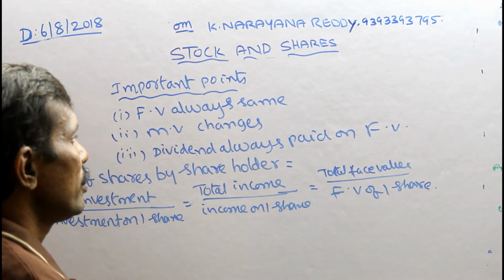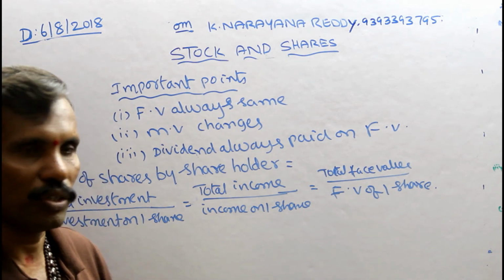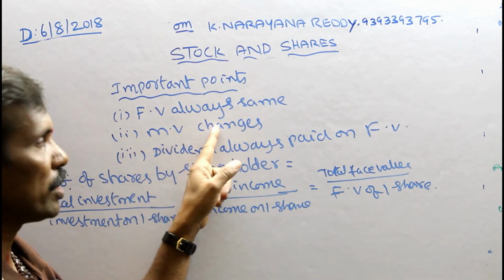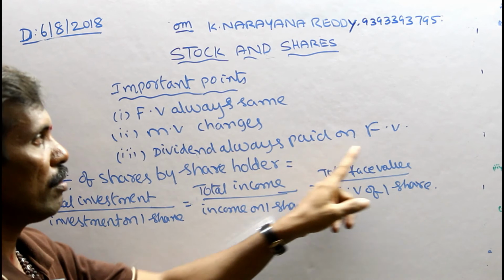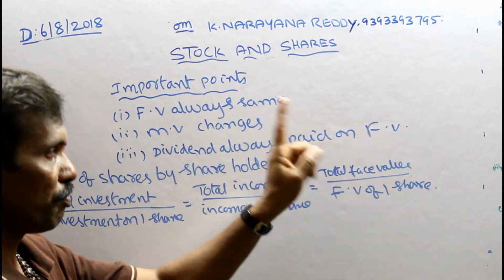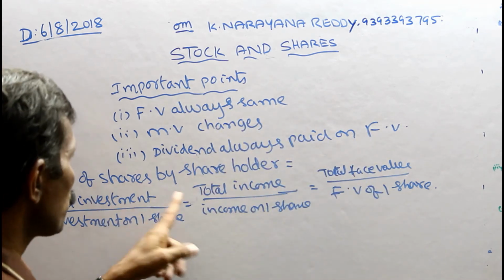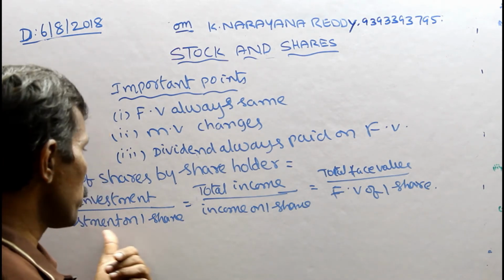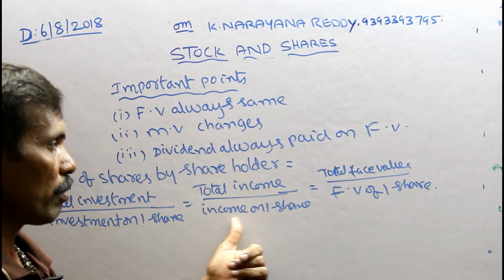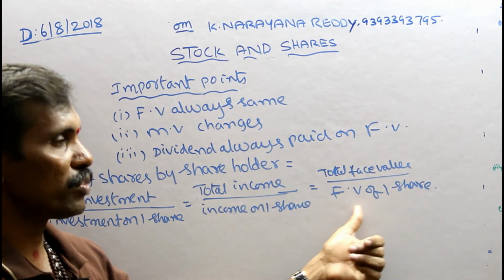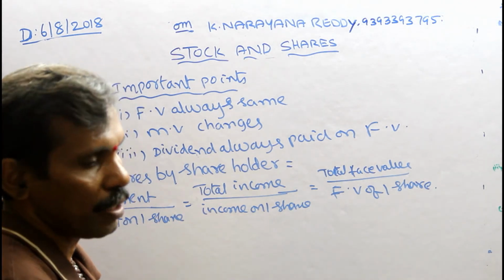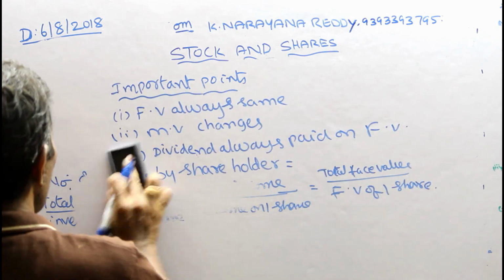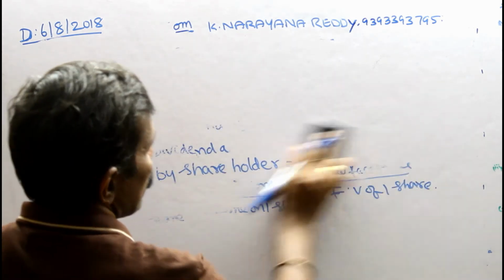Okay, these are the important points which you have to observe. Face value is the same, market value changes, and dividend is always paid on face value. Number of shareholders means total investment divided by investment on one share; number of shares means total income divided by income on one share, or total face value divided by face value of one share. These are the important parts. Now I will give one example to show how to identify this case and other things.